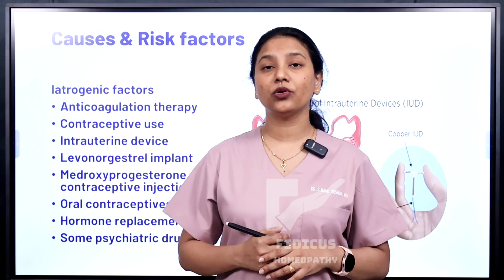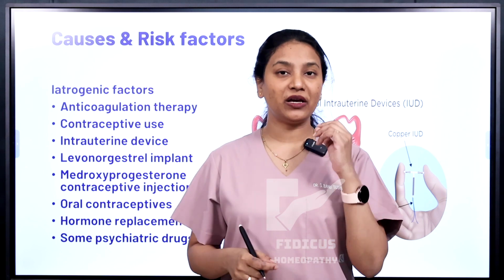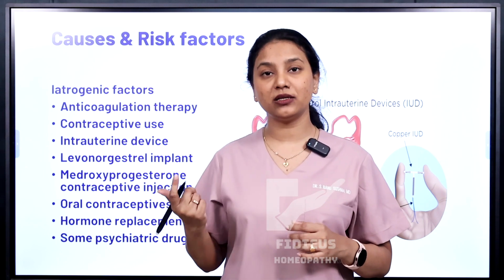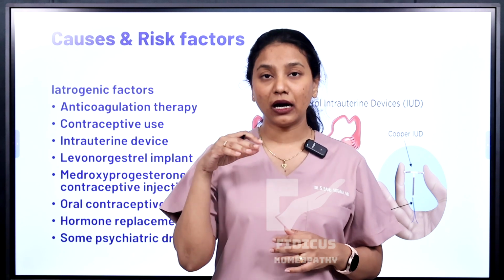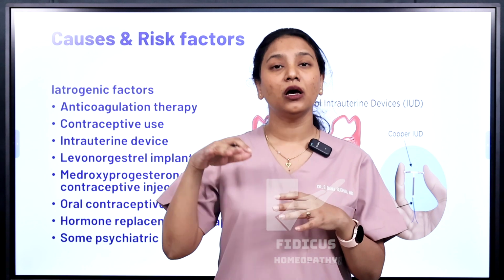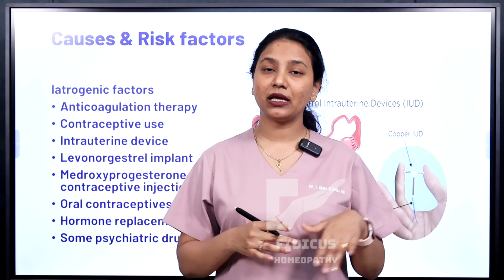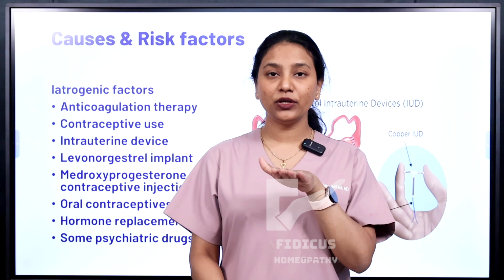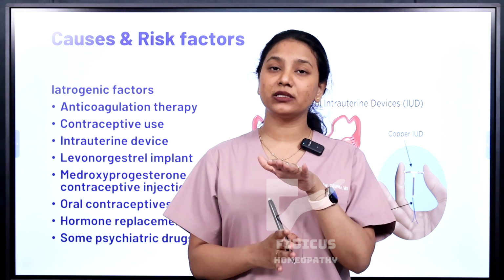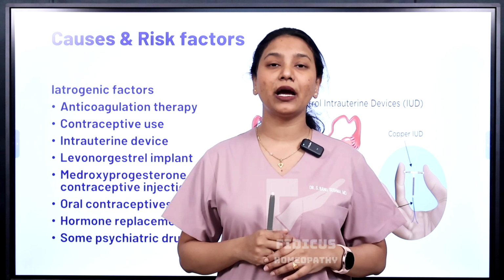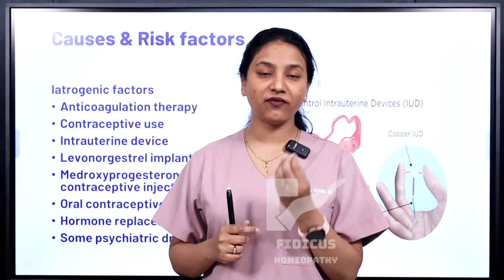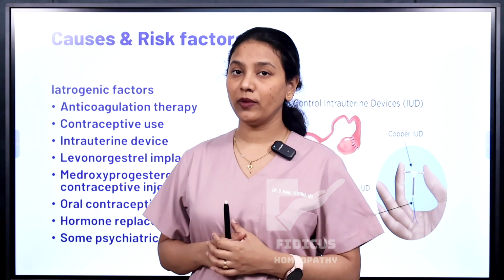Also, if you're using contraceptives from a very young age, or if you're using IUCDs, that is intrauterine contraceptive devices, they can cause abnormal uterine bleeding. You can be absolutely healthy, and after using contraceptive pills or devices an abnormality occurs; that is called an iatrogenic occurrence, or iatrogenic factor, for AUB.